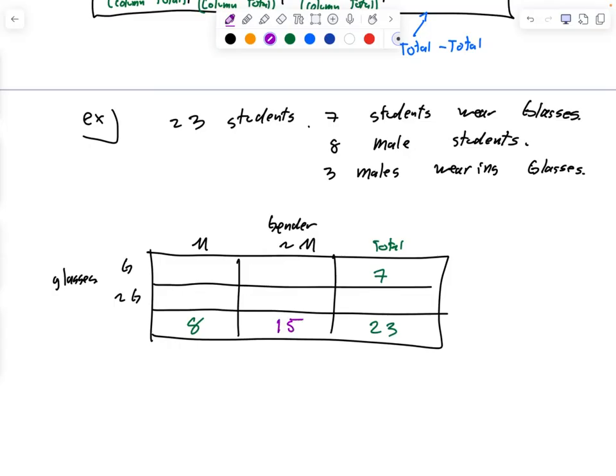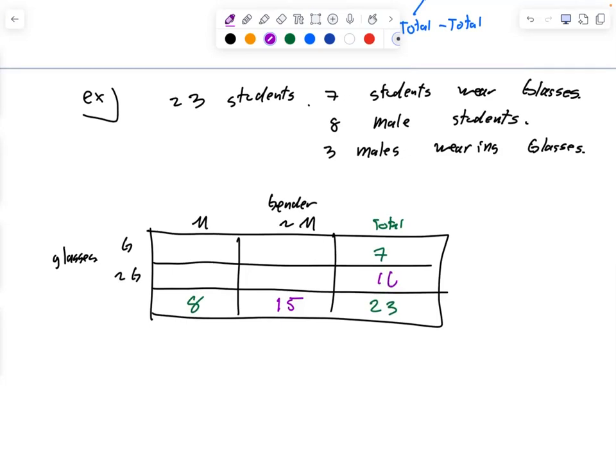There are 16 non-glass wearers. You should be filling this in on your papers, please. How many males are wearing glasses? Where does that go? In the first box, top left. Good, 3. How many males are not wearing glasses today? There are 5, because I can add them. How many non-males, how many females, are wearing glasses? 4. And how many females are not wearing glasses? 11. And that's how I can figure these out.